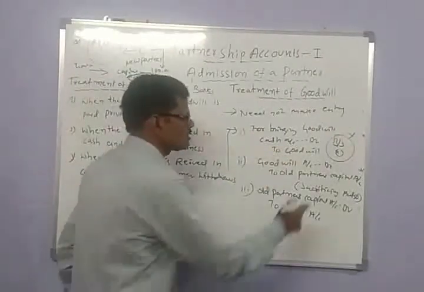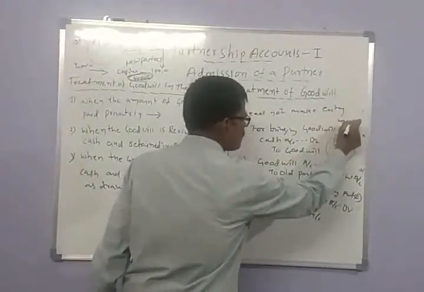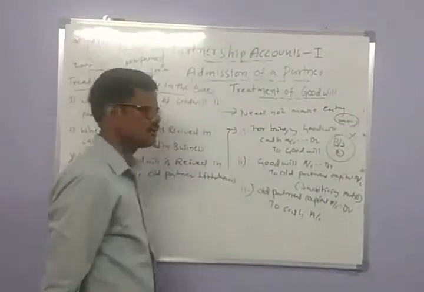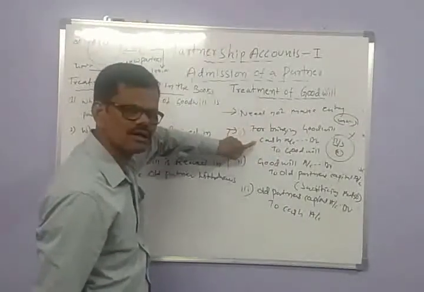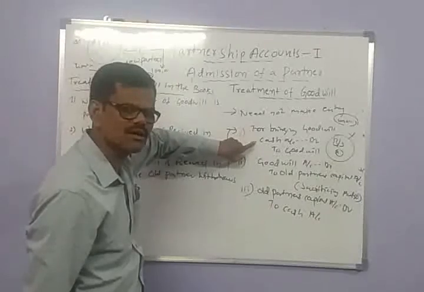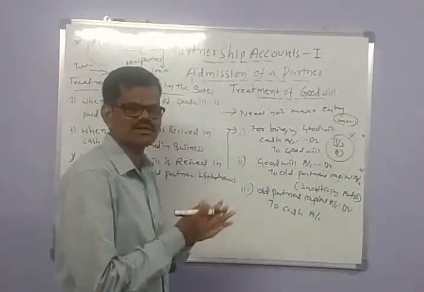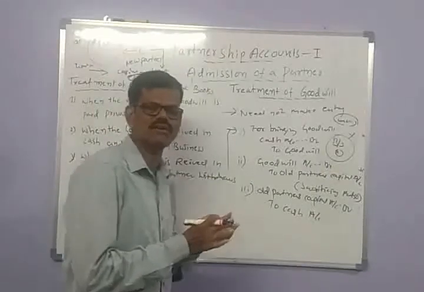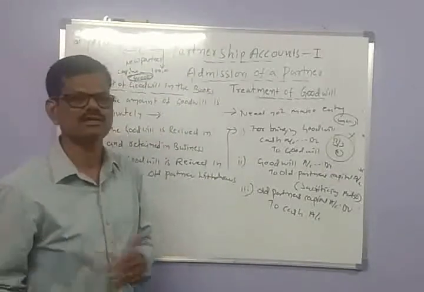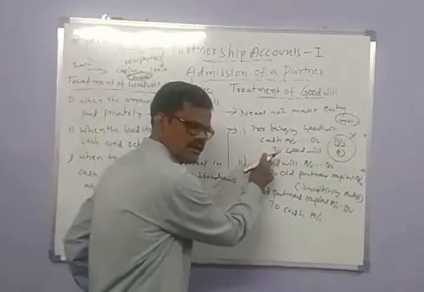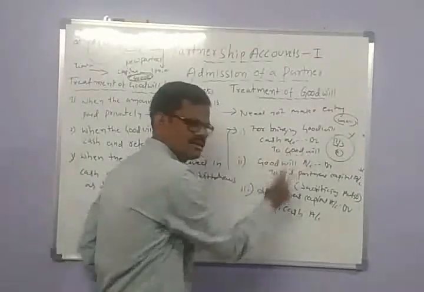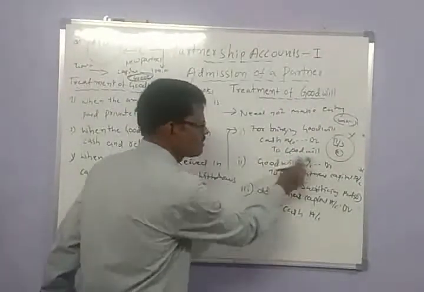Suppose 40,000 is received as goodwill. The 40,000 is once debited to the cash account, and again it is credited to the cash account. So once it comes in, then again it is withdrawn as drawings. And here goodwill is once credited and again debited.